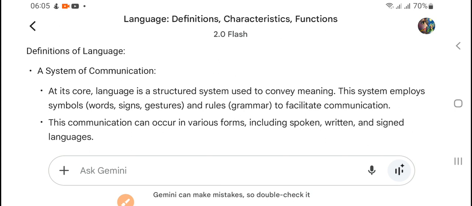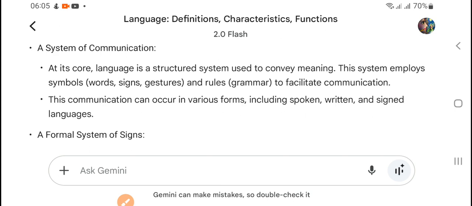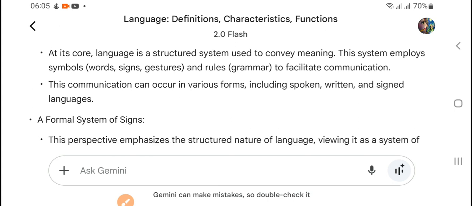So let us see the definitions of language. Language is a system of communication, right? At its core, language is a structural system, because a structure is there: subject, verb and object. This is called a structural system, used to convey meaning. And why do we make this structure? To convey meaning, right?